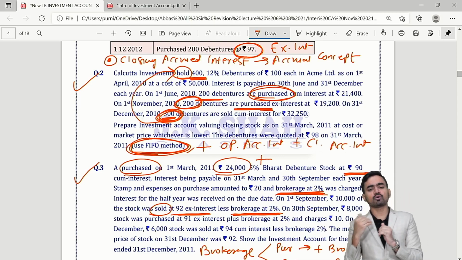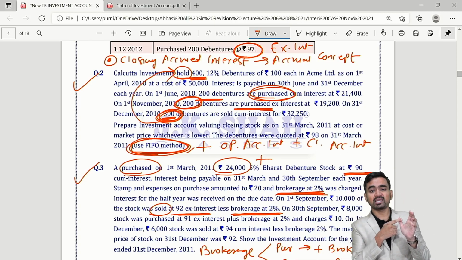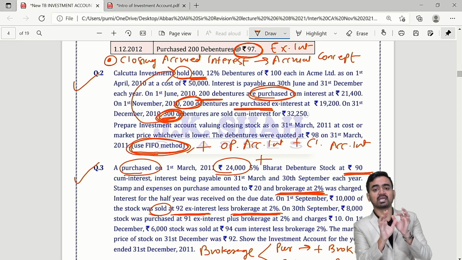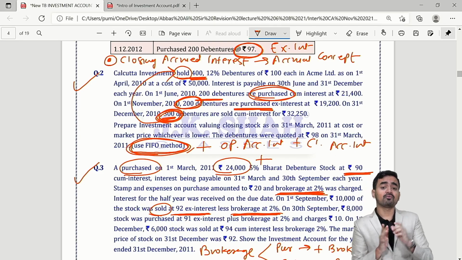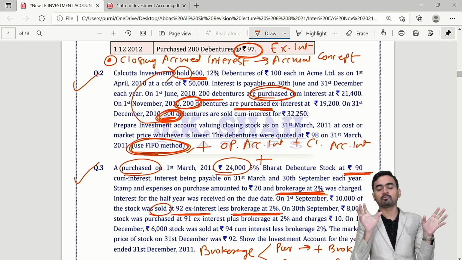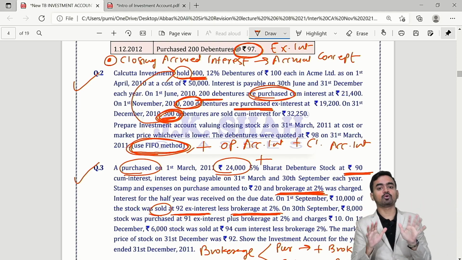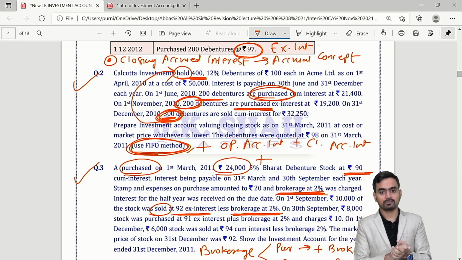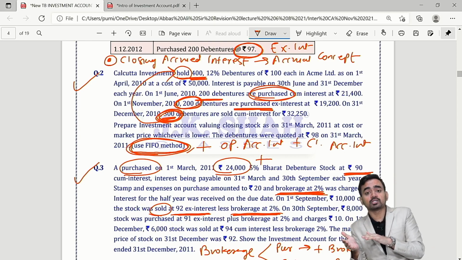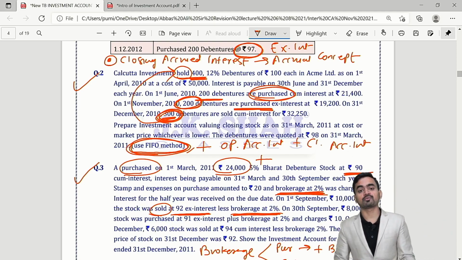Clear? And in case of variable income bearing securities, few important points are: number 1, purchase, thereafter bonus, right, last year dividend, interim dividend, sale and the valuation. Take care when you bifurcate last year dividend into pre and post. Pre means during that period the investor was not owner, and hence that is a capital receipt adjusted against cost. And post acquisition means the investor was owner during that period, and hence it is revenue income, and therefore it will go in the dividend column.